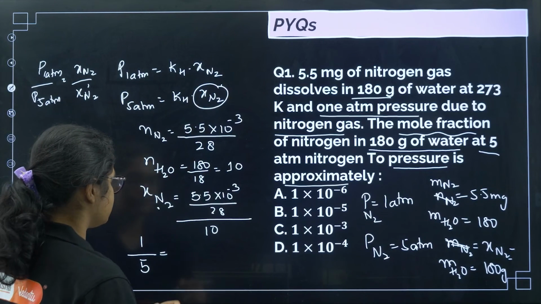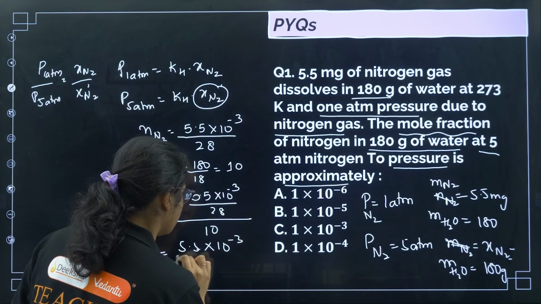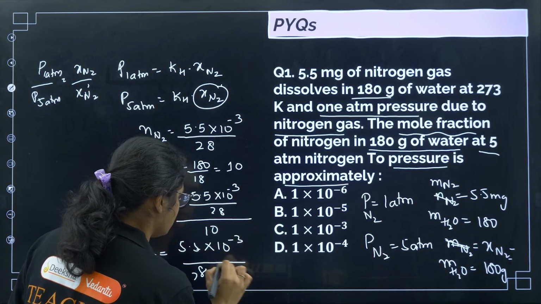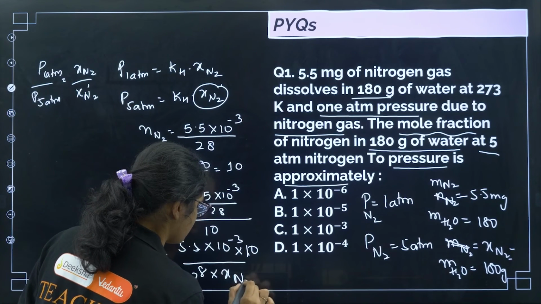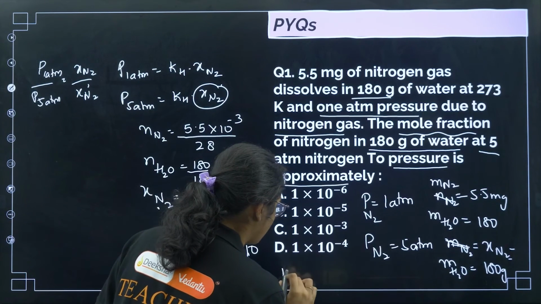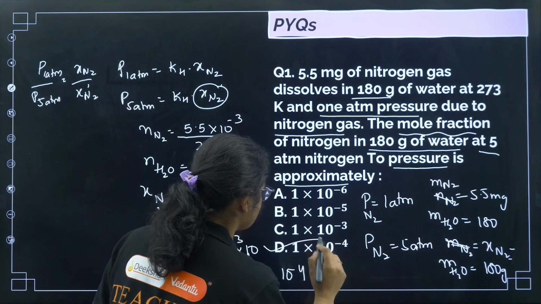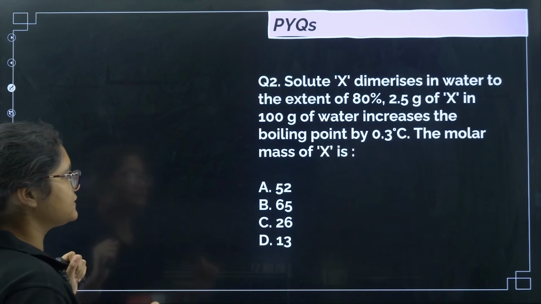I can substitute this like this: 5.5 into 10 to the power of minus 3 by 28 into 10, divided by the mole fraction of N2 dash. If you solve this, you will get around 10 to the power of minus 4. The correct answer for this question will be option number D. Now let us see the next question.